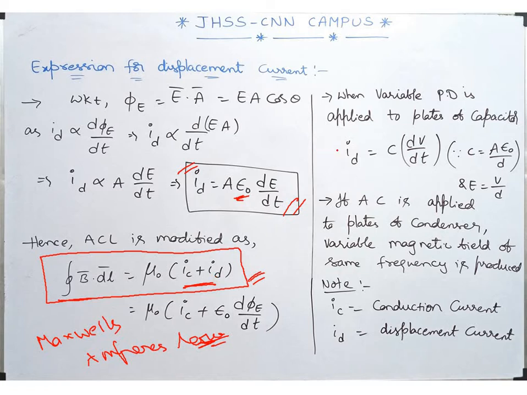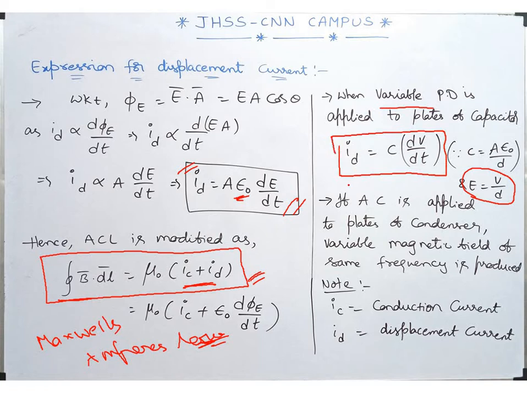Coming to this, if we apply a variable potential difference, what do we mean by variable potential difference? Alternating. So an alternating voltage has been applied to the plates of the capacitor. Displacement current can be given as I_D equals C into dV by dt. Have you seen this? It's nothing new. From this alone we mentioned this. As electric field is E equals V by d, substitute that here. The separation between the plates of the capacitor always remains constant, so I can take it out. So it will be 1 by d into dV by dt. So A epsilon naught by d, what does it mean? It's nothing but the capacitance of the capacitor we have taken. So now can I write I_D equals C into dV by dt? Are we clear with this?